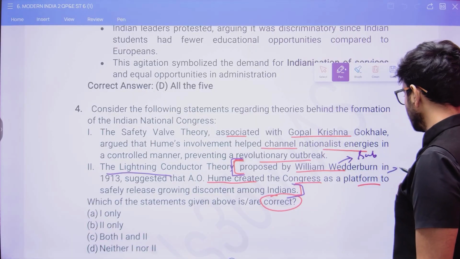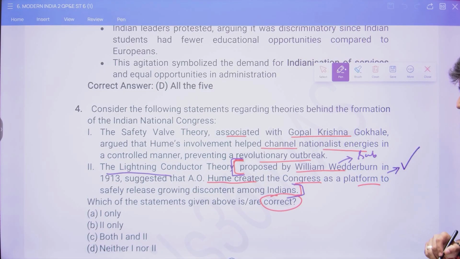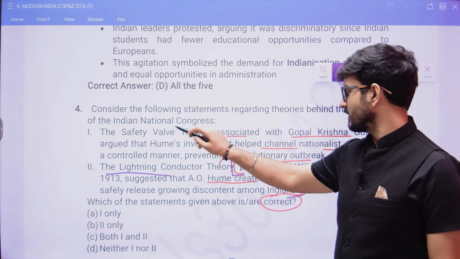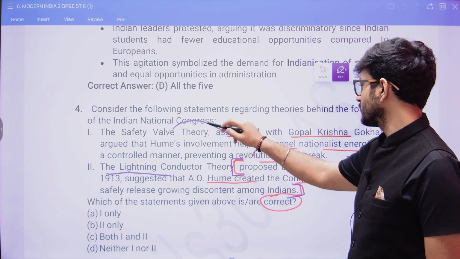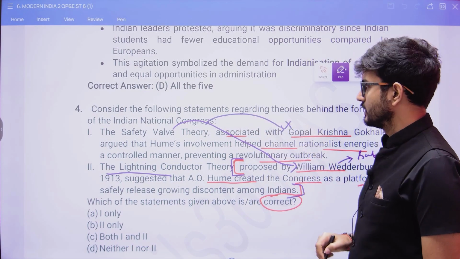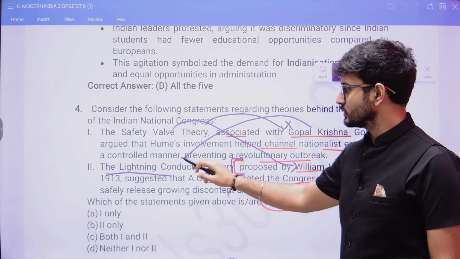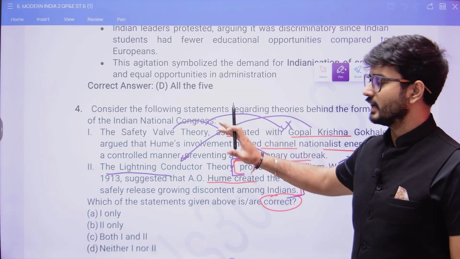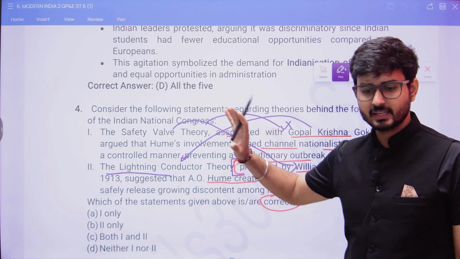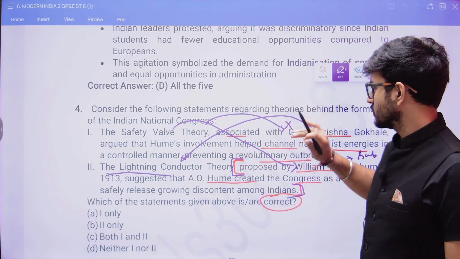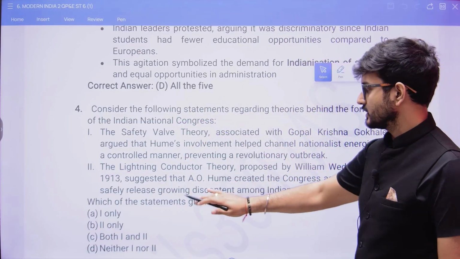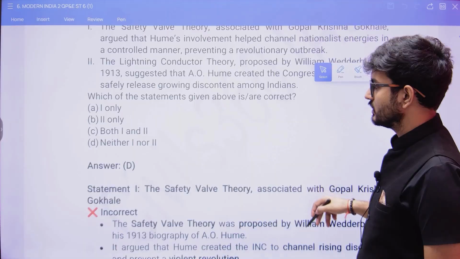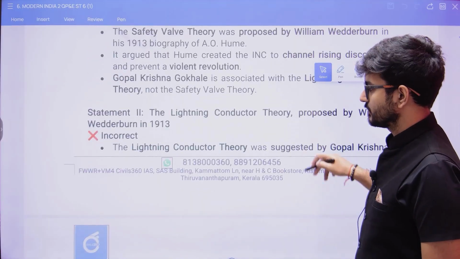The safety valve is associated with William Wedderburn and not with Gopal Krishna Gokhale. Gopal Krishna Gokhale is associated with the lightning conductor theory. So here there is an interchange. So the answer here is neither one nor two. That is going to be the answer.